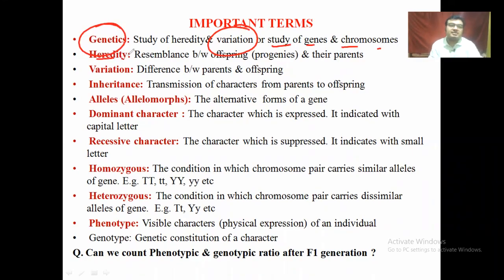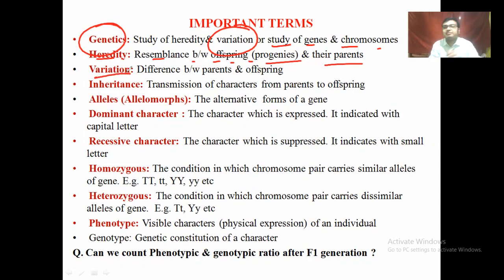On the other hand, we can easily study the concept of heredity, that is the resemblance between the organisms, or the resemblance between the offspring, that means the progeny. If a brother and sister belong to the same parental form, these two siblings are still different from each other, and by this phenomenon we can easily study the concept of heredity. So the resemblance between the offspring or progeny and their parents is called heredity.